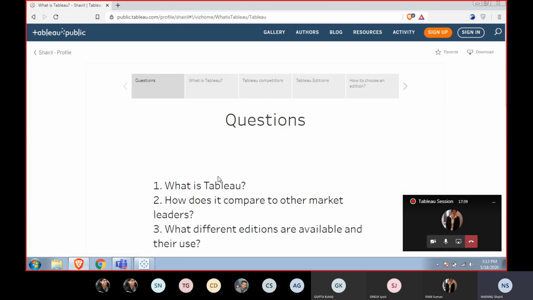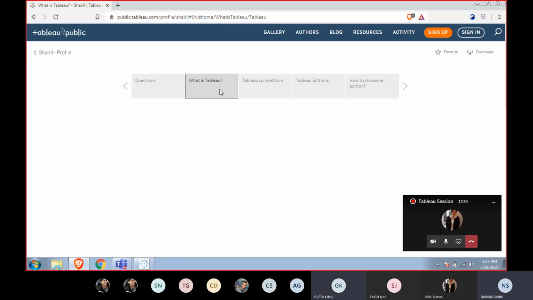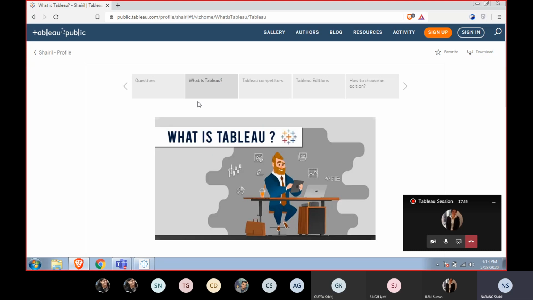So Tableau, as we have already discussed, is a data visualization tool. It's the most intuitive, user-friendly tool that we can use for visualizing the data to reach a decision point a lot quicker than if we don't have any kind of visualization.